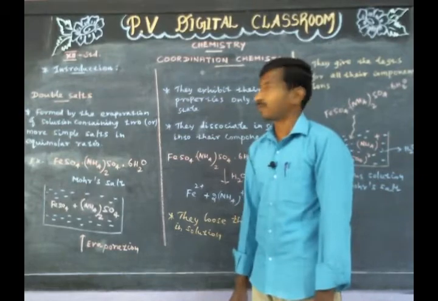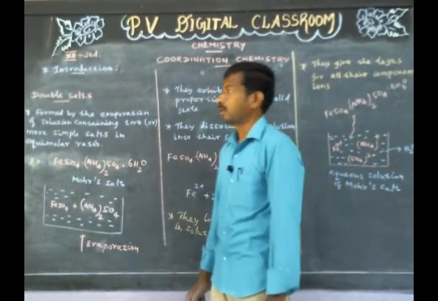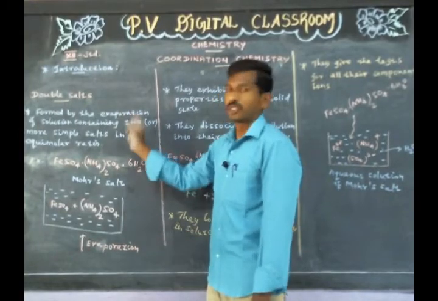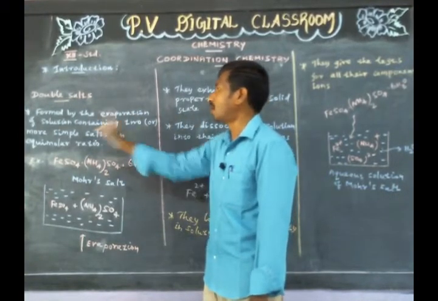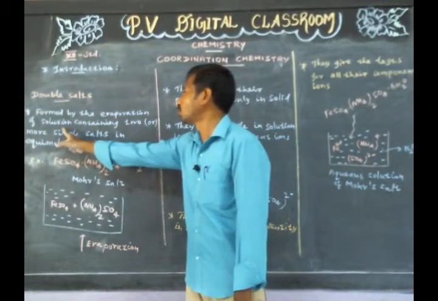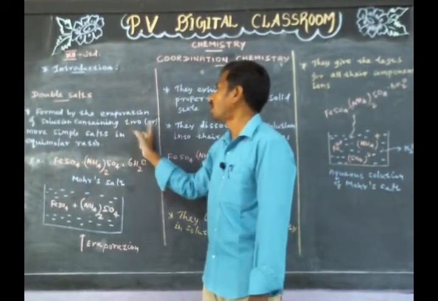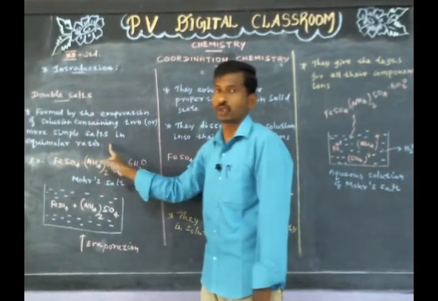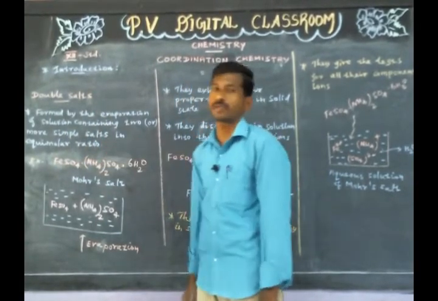Next, we discuss double salts. Addition compounds which are formed by the evaporation of a solution containing two or more simple salts in equimolar ratio are called double salts.